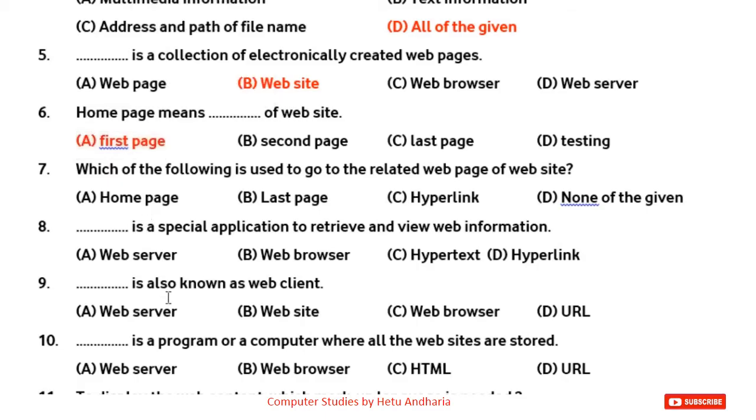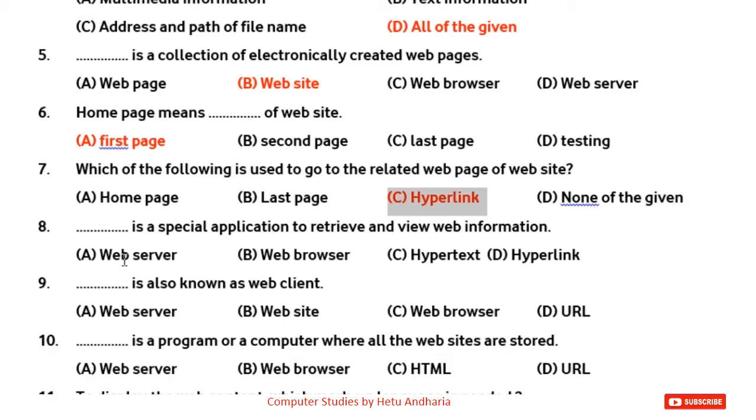Question number 7. Which of the following is used to go to the related web page or website? Naturally the answer is hyperlink. We create a hyperlink using the A tag, that is anchor tag. Question number 8.